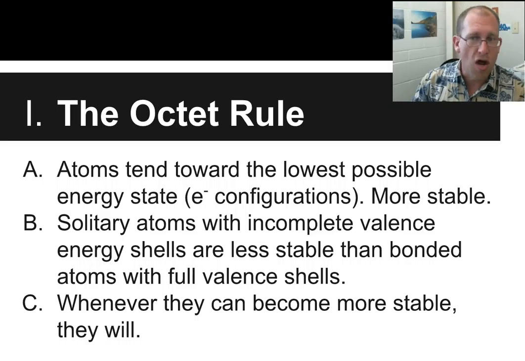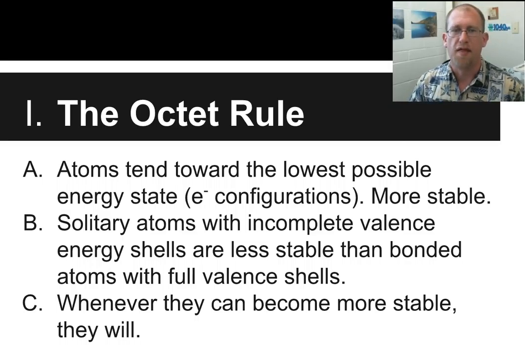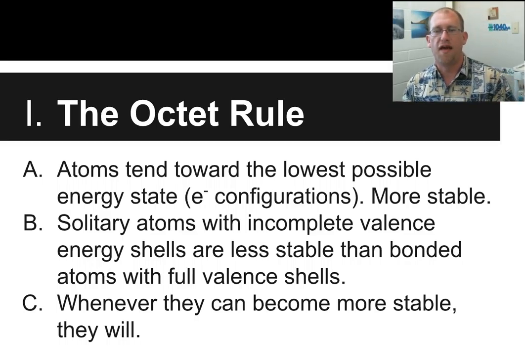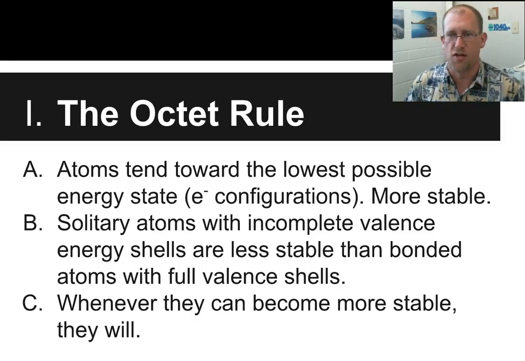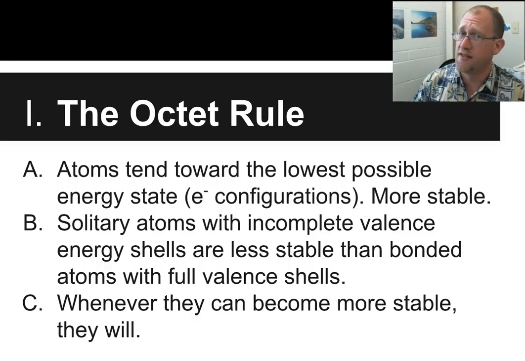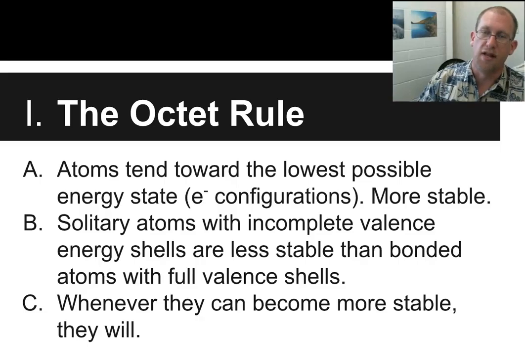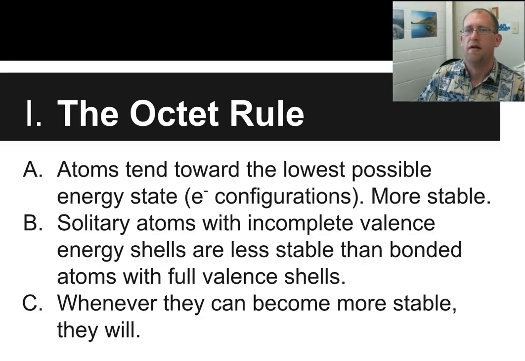Solitary atoms that are not in a bond have partial valence shells. And partial valence shells are not as stable as a full valence shell. And so they want to have a full valence shell.